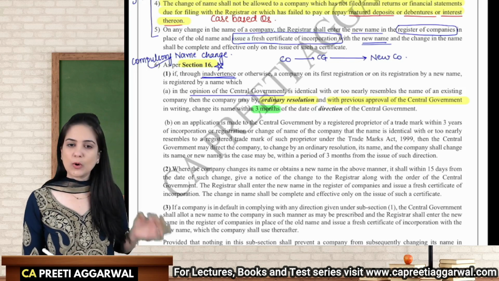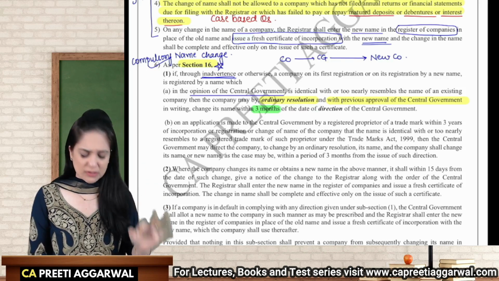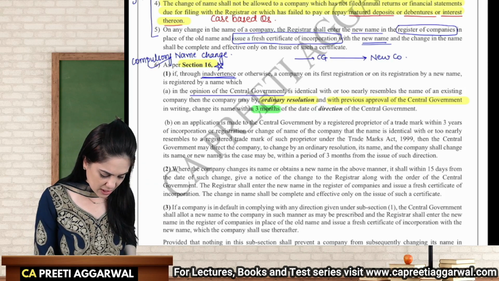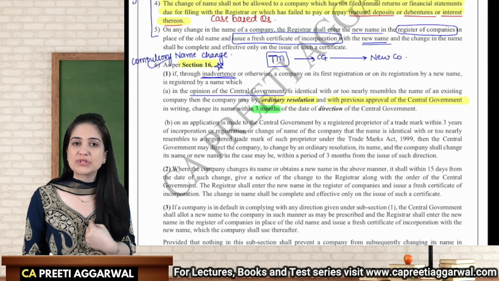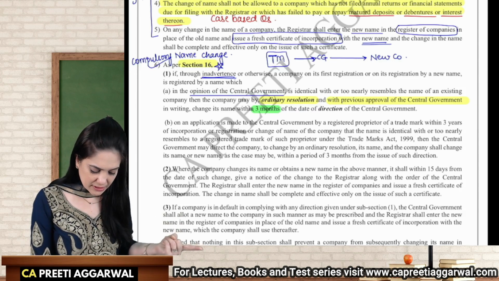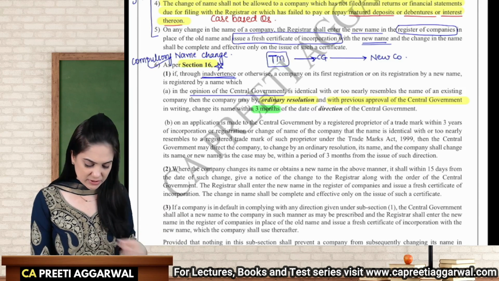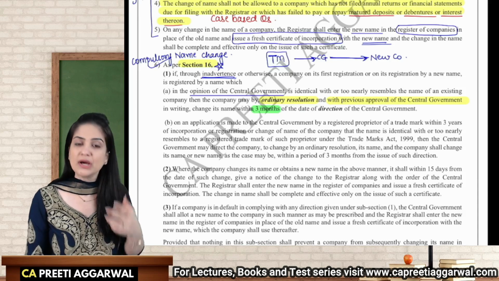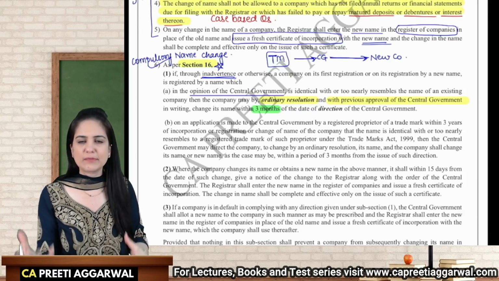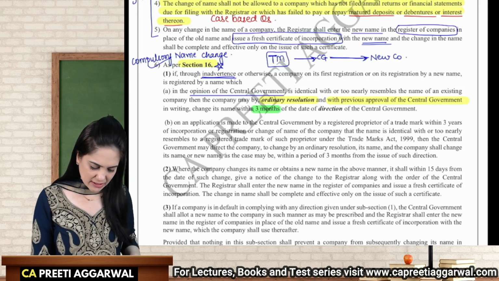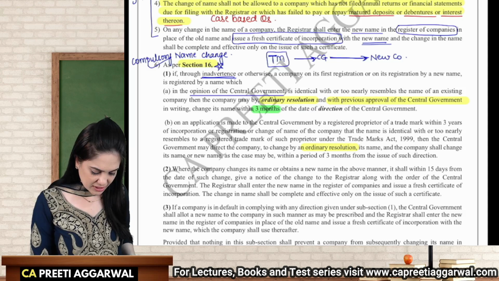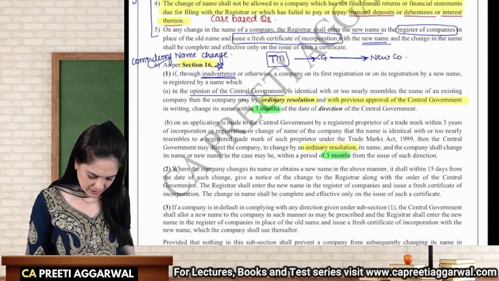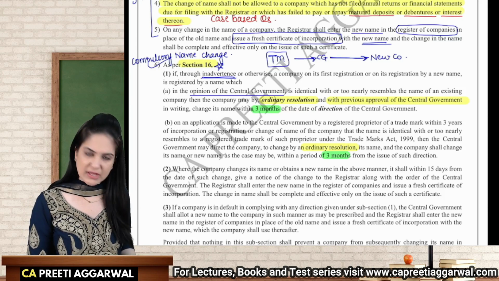Okay, if the owner of a registered trademark, now I am changing over here, I am the owner of a registered trademark, I find that there is another company which is using my trademark, they are not altering the name voluntarily, we can approach the central government, which will ask the newly registered company to alter the name because you are using the trademark of an already registered company. In that case the new company will again pass an ordinary resolution within 3 months, same color codes, ordinary resolution, 3 months, the company will then change the name.